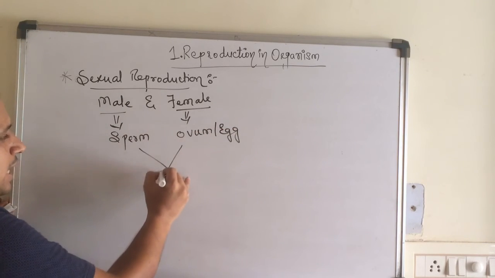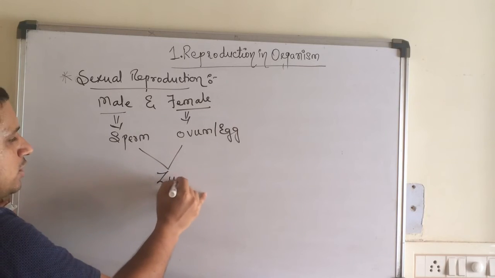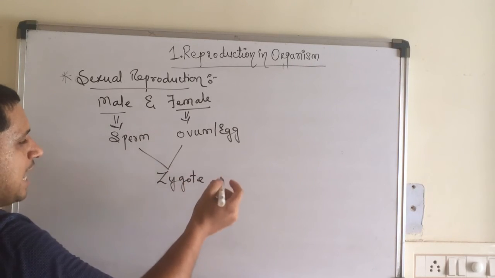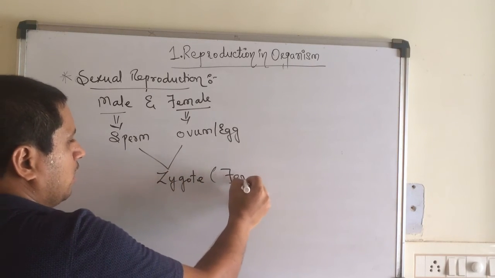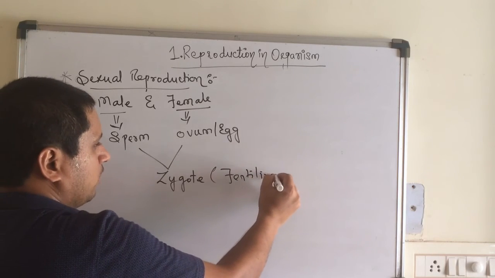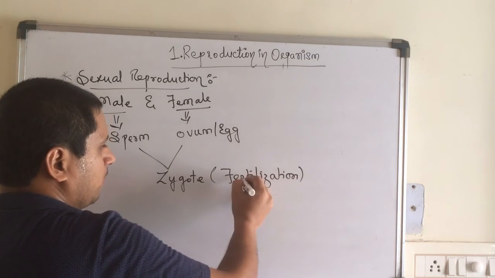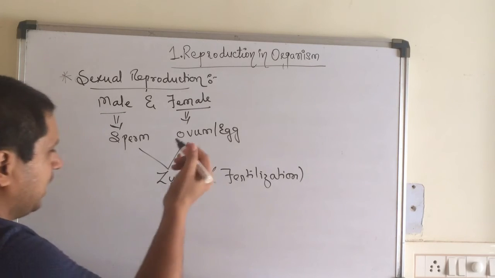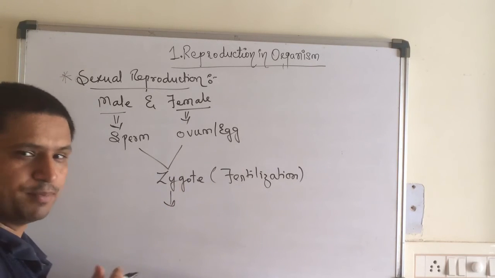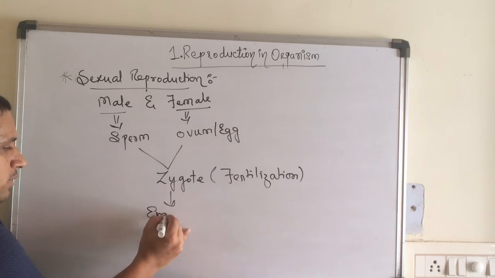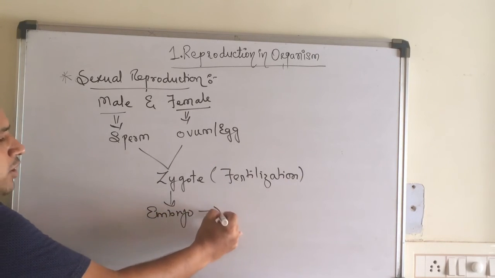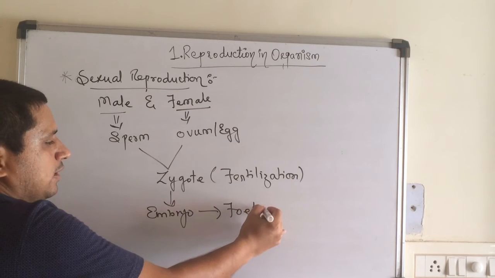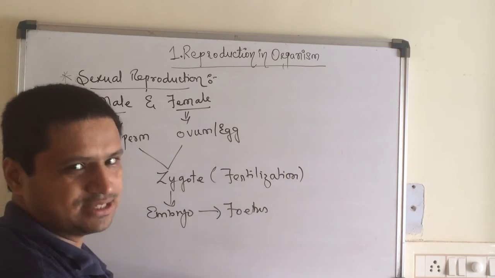When they fuse together, they will form the what, children? Zygote. This zygote will form by the process of fertilization. Now, once it is produced, this zygote will repeatedly divide itself. Zygote will form the embryo, embryo to fetus, and fetus to a child.